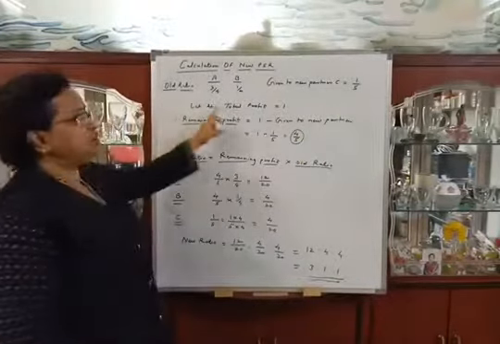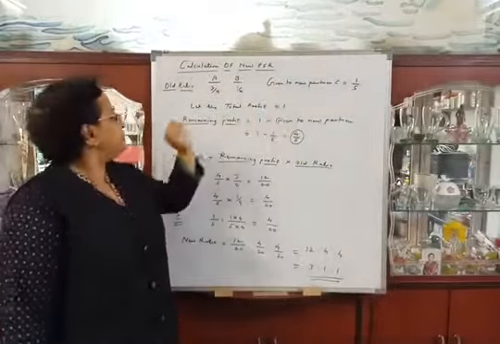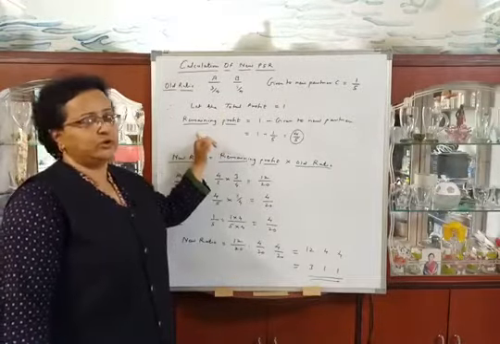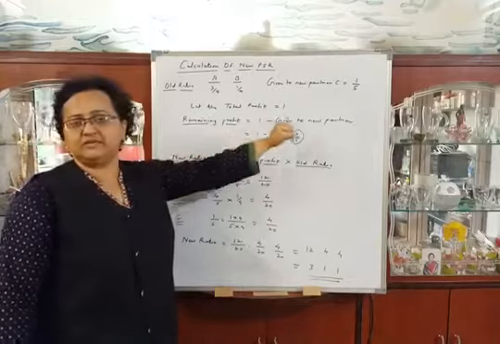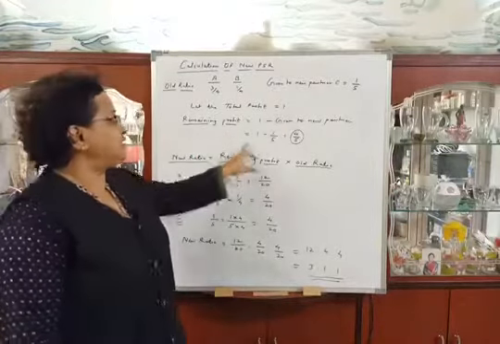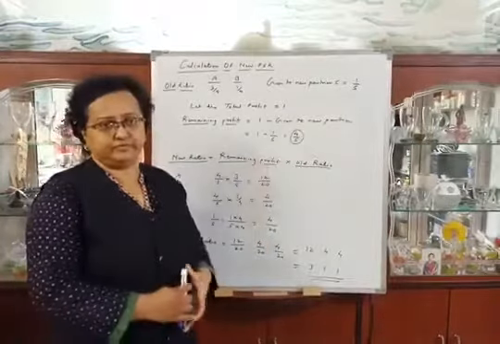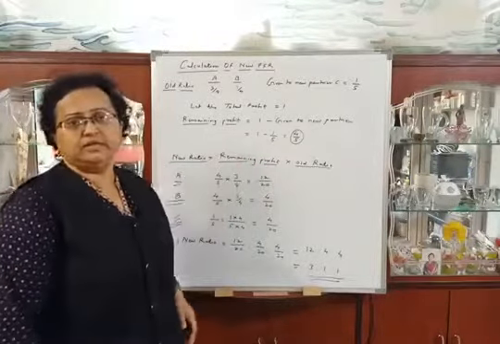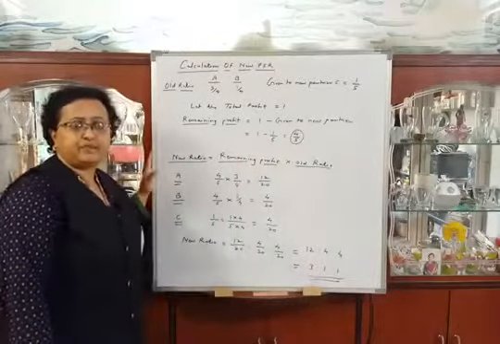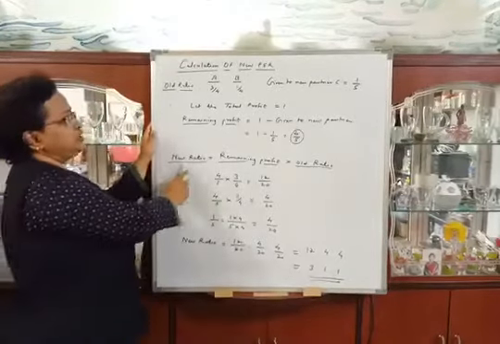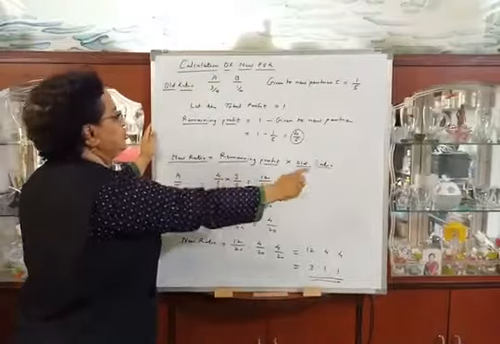So let the total profit be equal to 1. From that we will calculate remaining profit. We know the formula. Remaining profit is equal to 1 minus share given to new partner. So 1 minus 1/5 and the answer will be 4/5. This is the remaining profit. Now the second formula: new ratio is equal to remaining profit into old ratio.